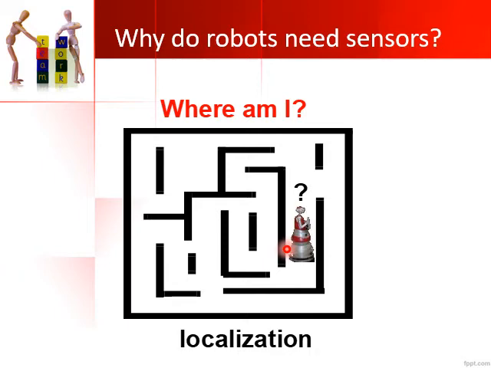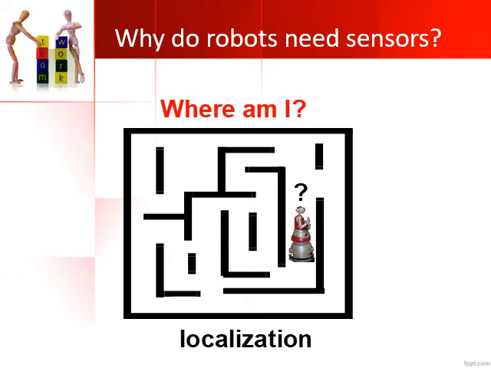There may be many places where the robot has to move and deliver some things, or maybe the robot has to go to some other point and do some work. So unless the robot knows where exactly it is positioned, it is very difficult for that robot to move to that particular point. That is why, to sense where exactly this robot is in the external environment, a sensor is needed.